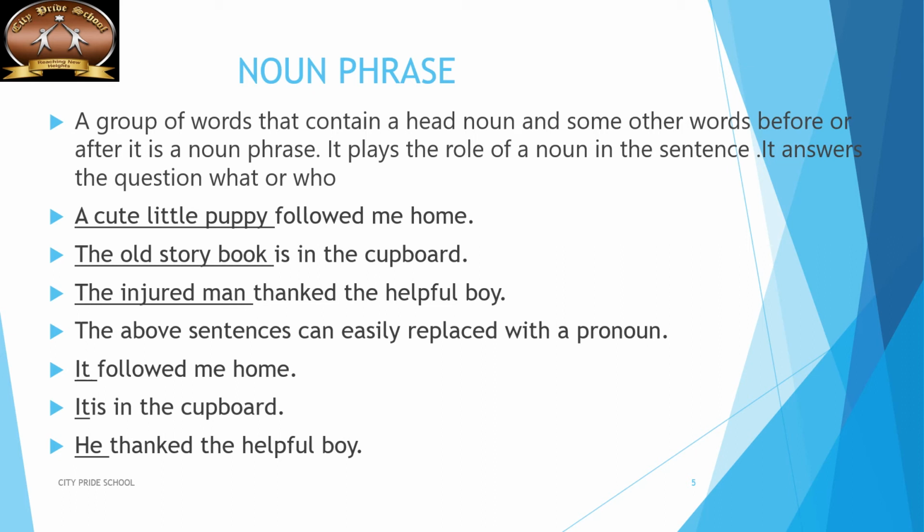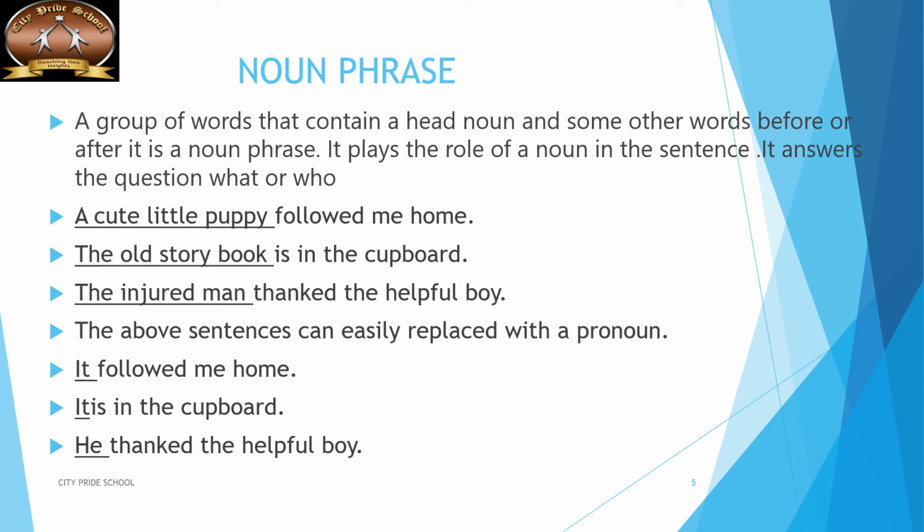Have you got what a noun phrase is? Let us repeat. A phrase which acts as a noun in a sentence and does not have a verb is called a noun phrase. Now these noun phrases in the above sentences can be replaced with a pronoun. Taking the same examples, a cute little puppy followed me home can be replaced with: it followed me home. Or the injured man thanked the helpful boy. Who thanked? We are talking about a man, so: he thanked the helpful boy.